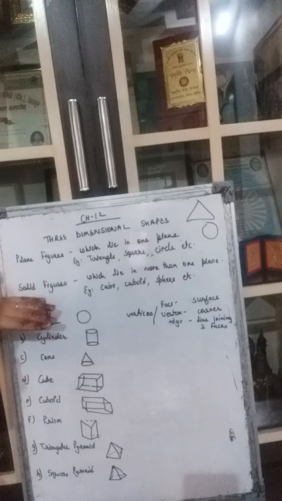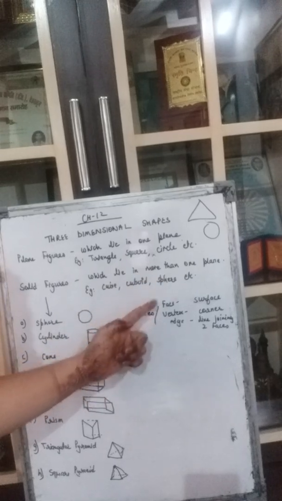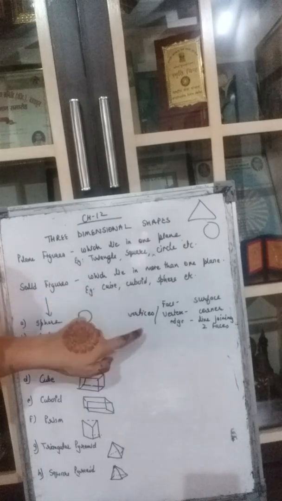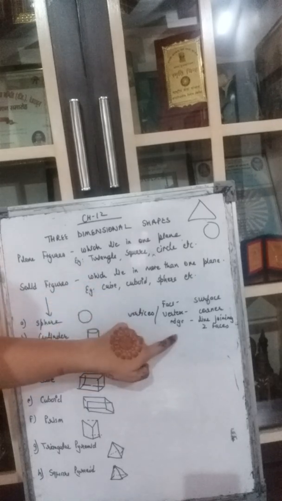The plane figures, the solid figures, the kinds of solid figures that we will study in this chapter, and the different terminologies or words we use for solid figures: the face, the vertices, the edges.